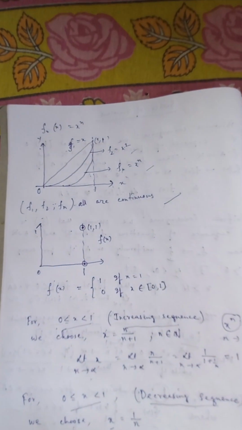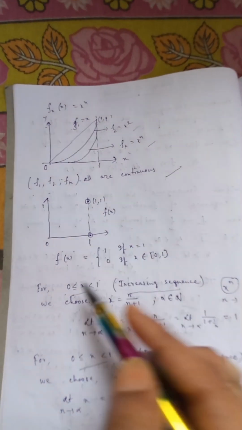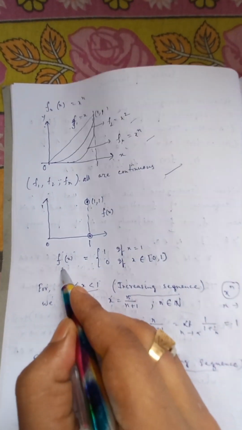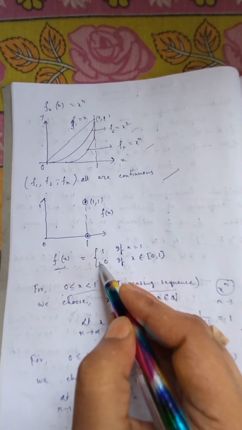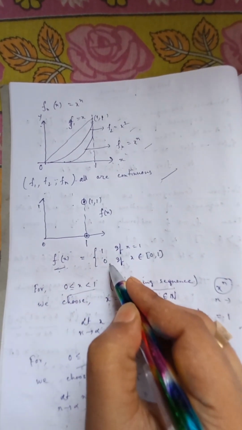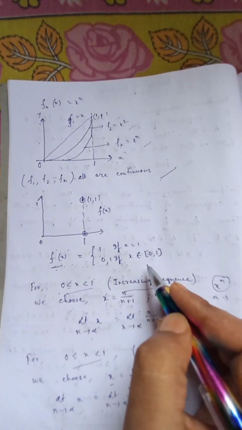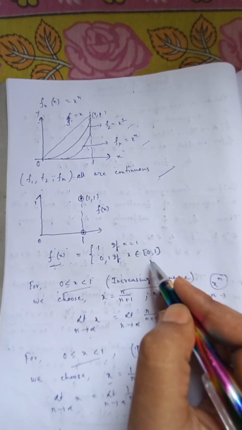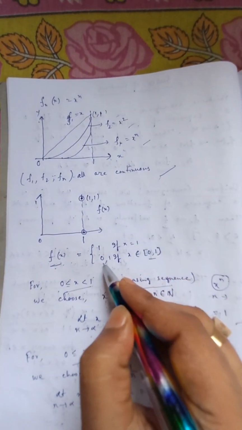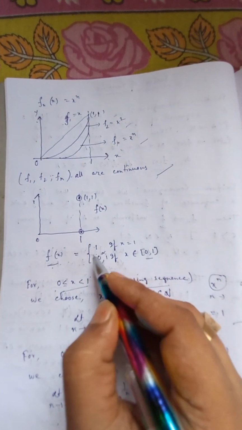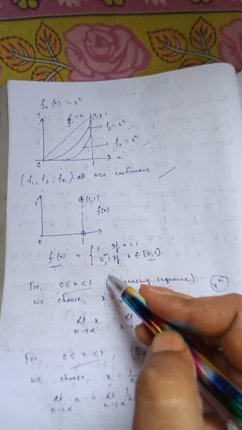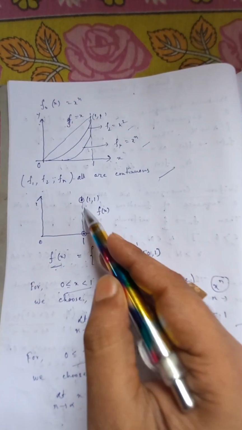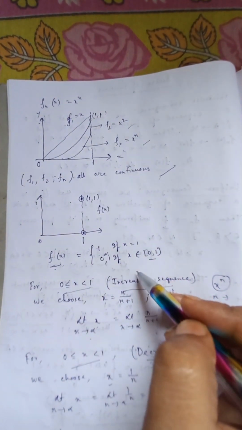But if we look at the pointwise convergence sequence f(x), which is defined as 0 for the half open interval 0 to 1 and 1 at x equal to 1, here we are looking that it is discontinuous, not continuous.